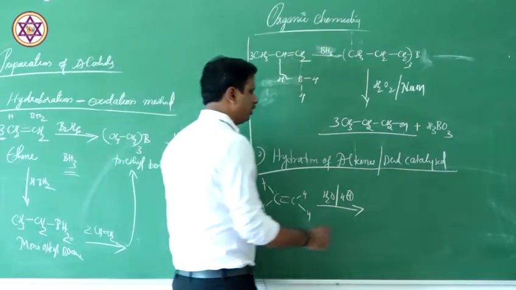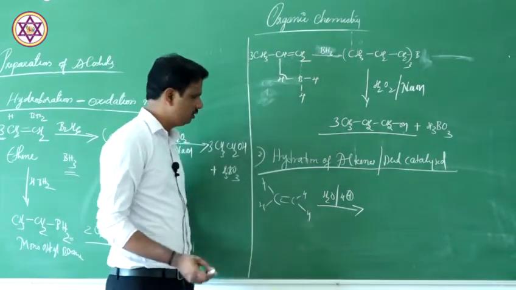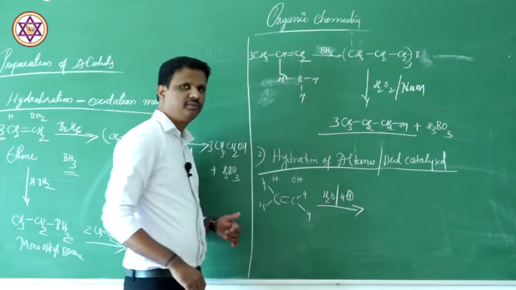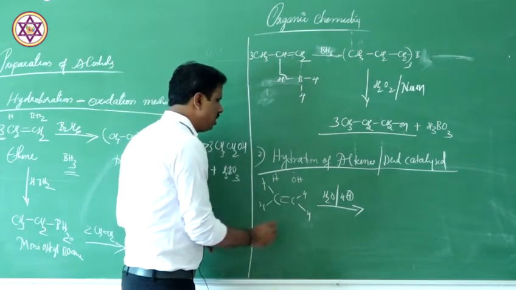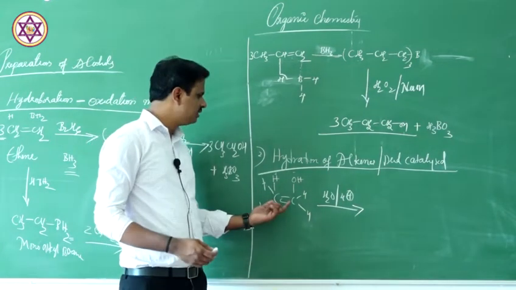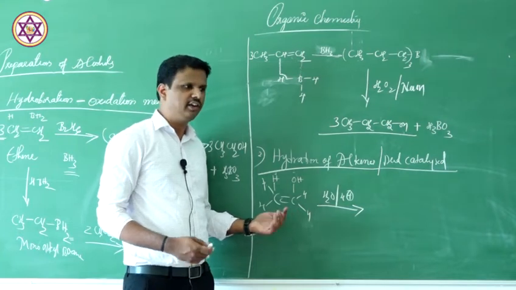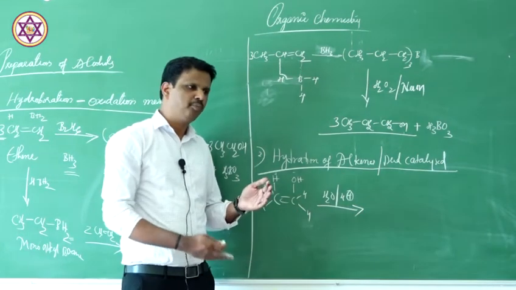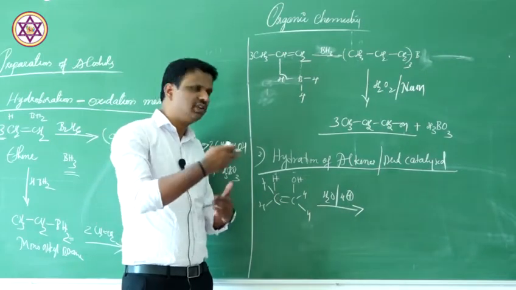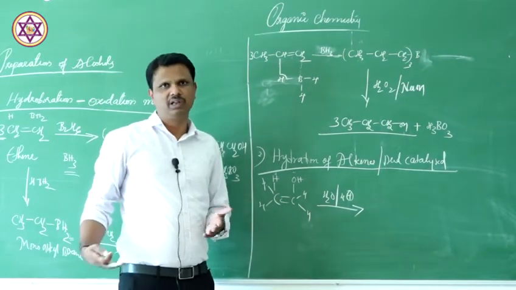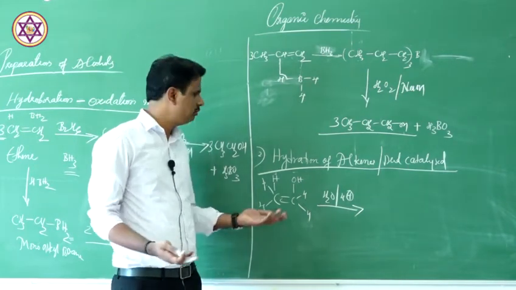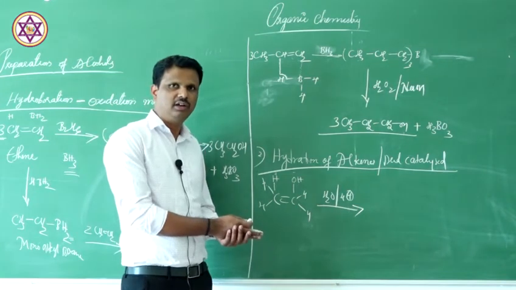Addition of water means what? Water can be split as H plus and OH minus. H goes to one carbon, OH goes to another carbon. This is not as easy as I am showing here. It takes place via 3 different steps: protonation, followed by formation of carbocation, and then addition of water. But since we are not talking about the mechanism of the reaction, I am simply trying to tell you briefly what is happening.